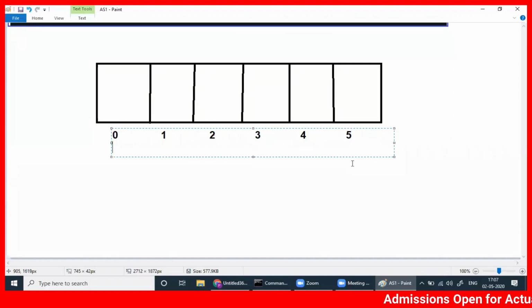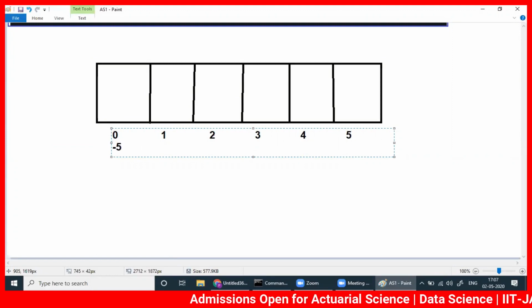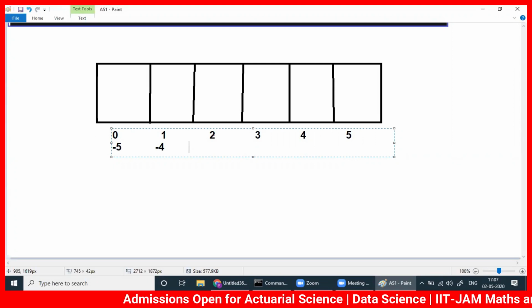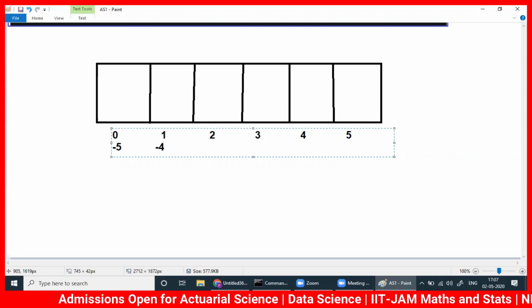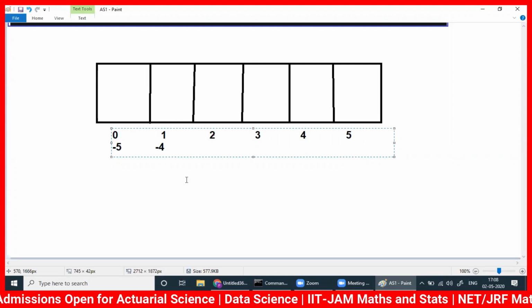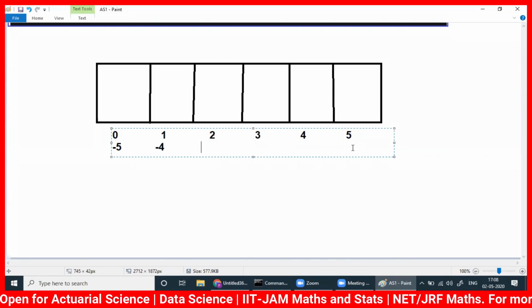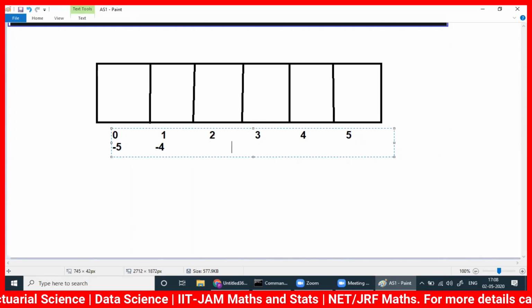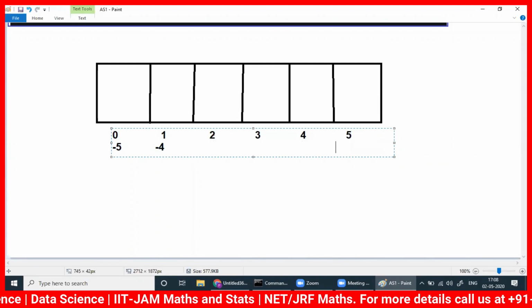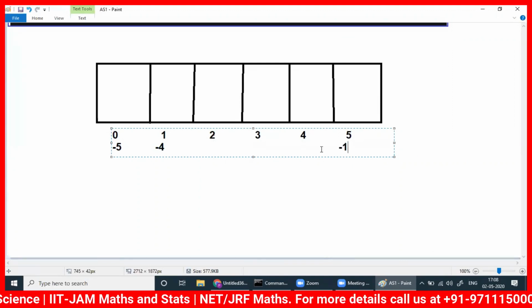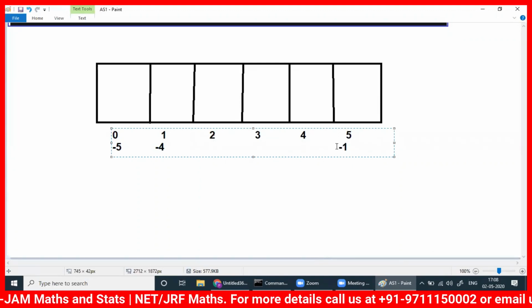Not only that, we have an additional thing here: -5, -4, -3. A little bit different actually, because it will start from -1. So this will be -1, the last one. Sometimes this will be very, very useful in data analysis.